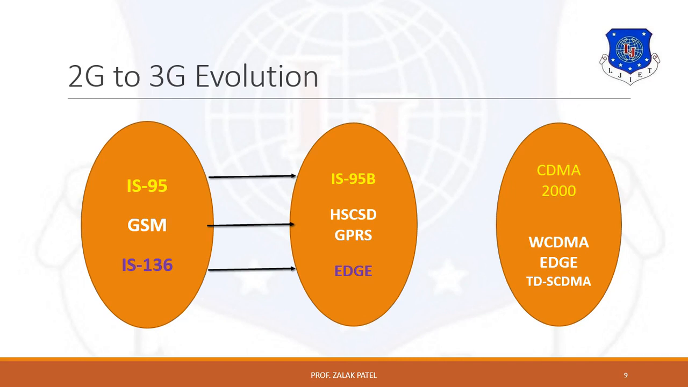Now you can see that from second generation to 2.5 generation, IS-95 is modified to IS-95B, GSM is modified into HSCSD and GPRS, and EDGE takes the place of IS-136. In the same way, IS-95B goes to CDMA 2000, which is used in third generation, HSCSD and GPRS are replaced by WCDMA, and EDGE is replaced by modified EDGE and TD-SCDMA. Now we start with the second generation evolution features.